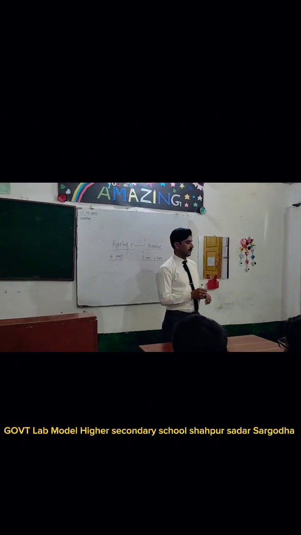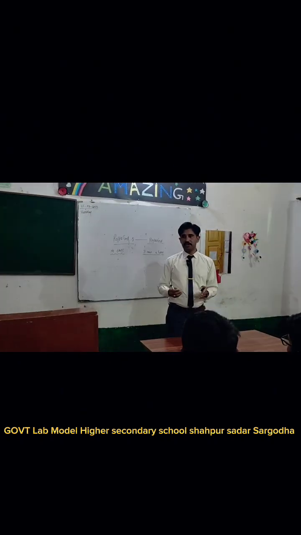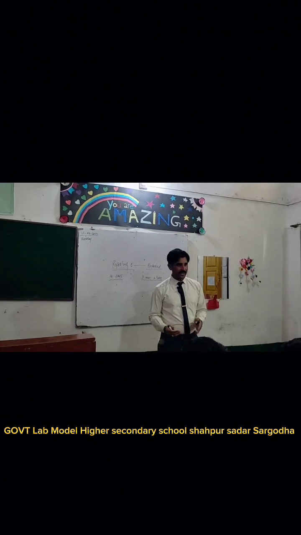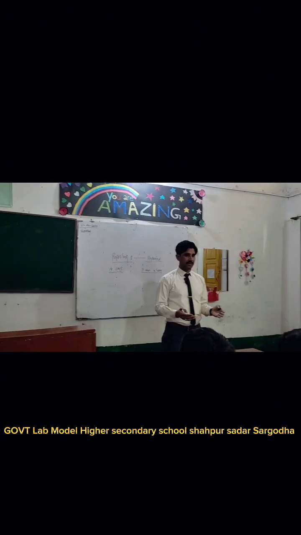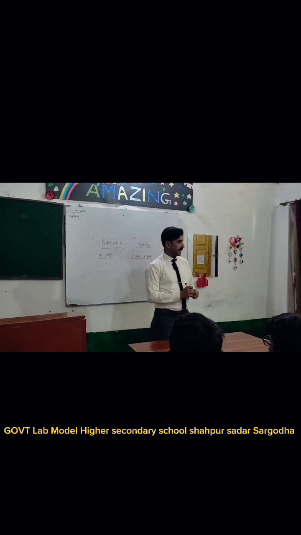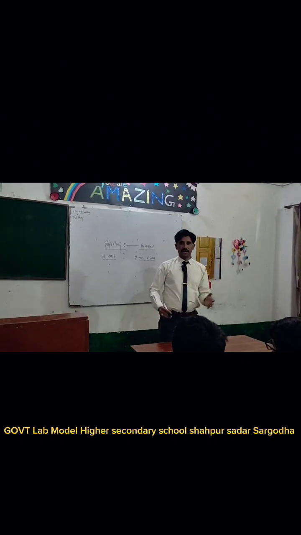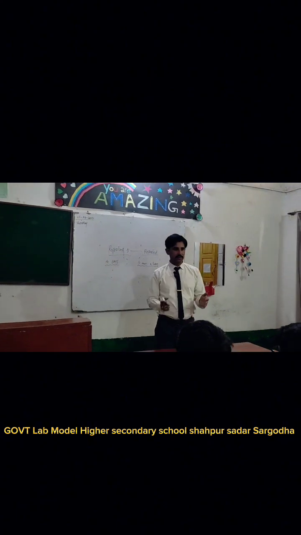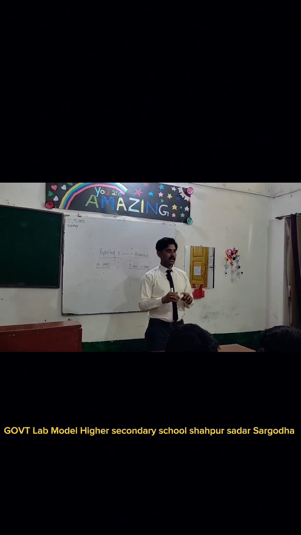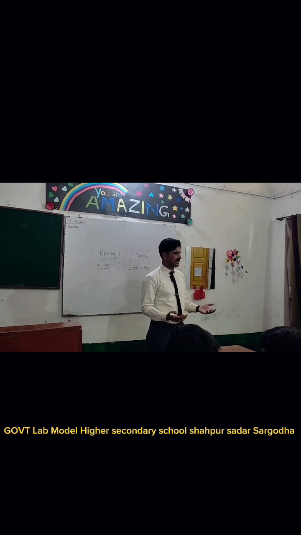Simple means it will not be negative, interrogative, imperative, optative or exclamatory. For example: I am a boy, he goes to school, he delivers a lecture, we love Pakistan. These are simple sentences.